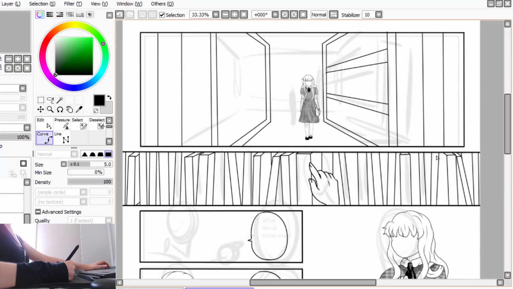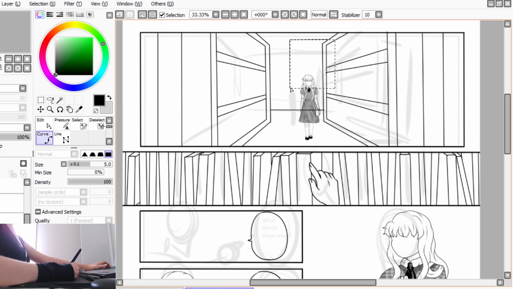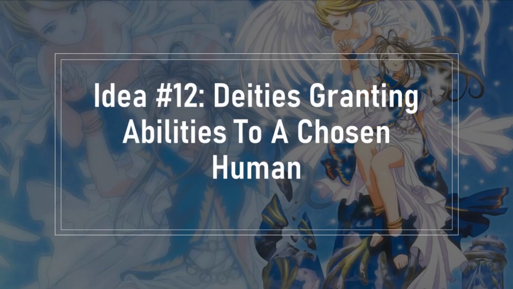In this world, people can gain abilities by touching certain objects. When an object has a memory attached to it, it will glow green. Green energies can charge up a person's powers and help them to use the powers of an object with their abilities. My 12th idea is deities granting abilities to a chosen human.